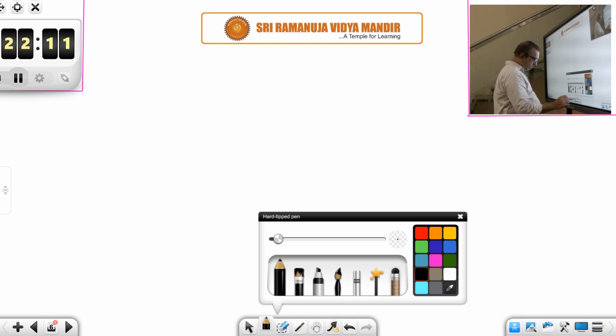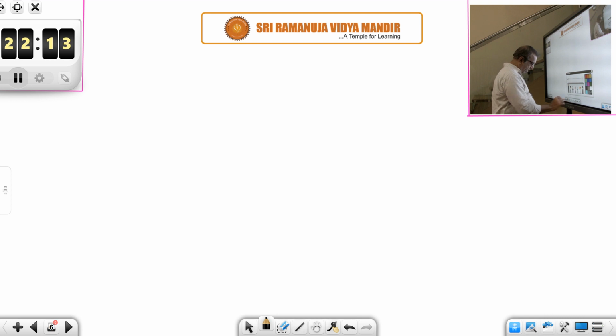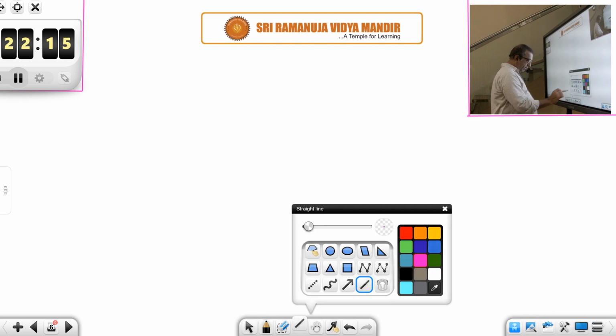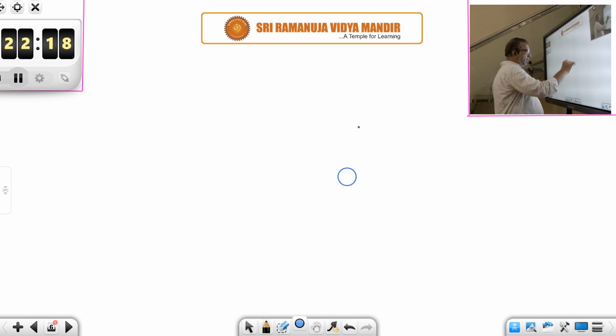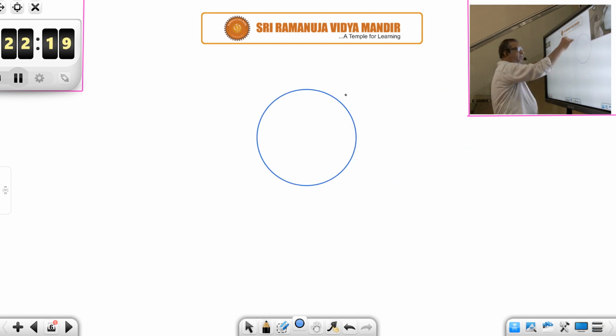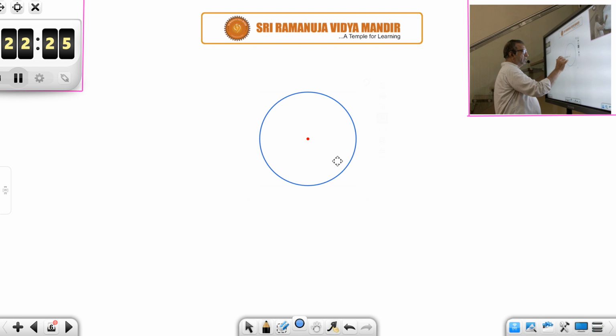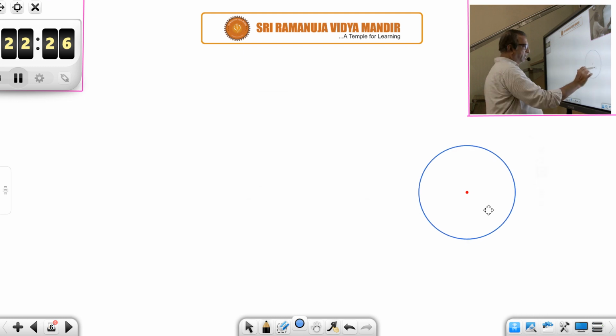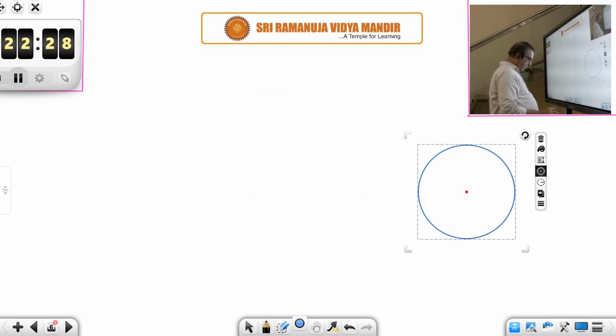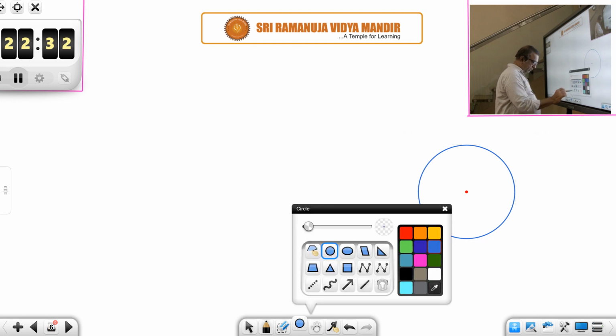Let us make use of the tools and draw the circle again, a round circle. Okay, this is a circle. Okay, center, move it here. Let us use the straight line tool.